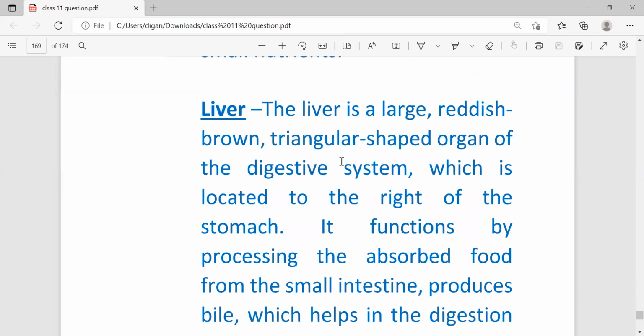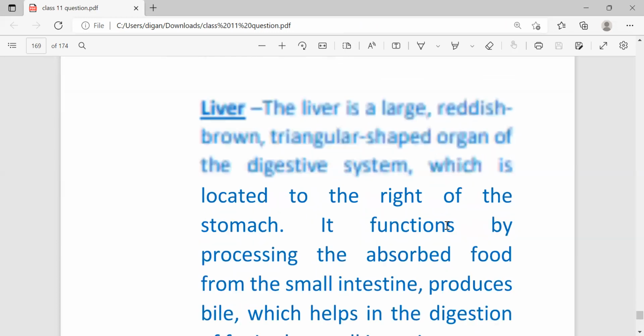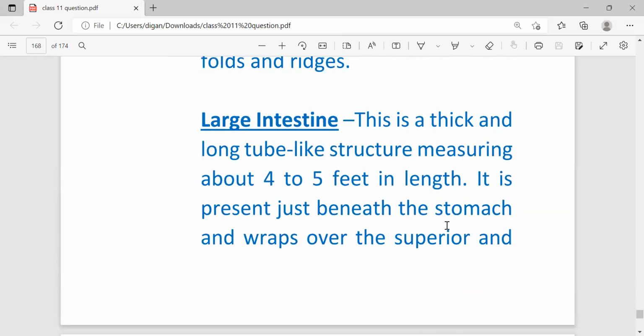Next, liver. The liver is a large reddish-brown triangular-shaped organ of the digestive system, which is located to the right of the stomach. Its function is processing the absorbed food from the small intestine and producing bile, which helps in the digestion of fat in the small intestine.